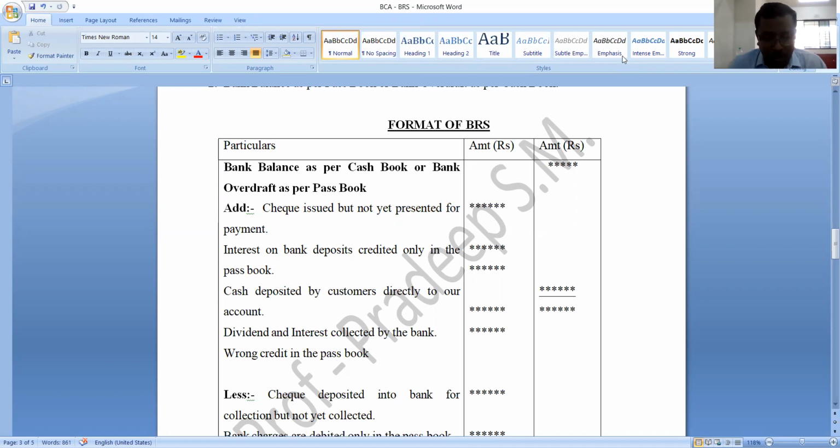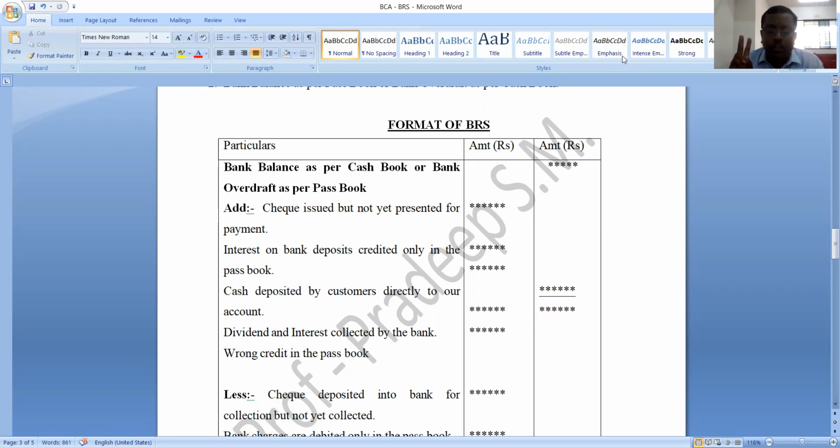If cash book and passbook are showing the same balance, it is not necessary to prepare a bank reconciliation statement. And preparation of bank reconciliation statement is not compulsory, it is not mandatory, it is optional. And bank reconciliation statement is not a part of the books of accounts of the company. Further, I told you what are its features, and even what are the reasons that cause the difference between cash book balance and passbook balance.